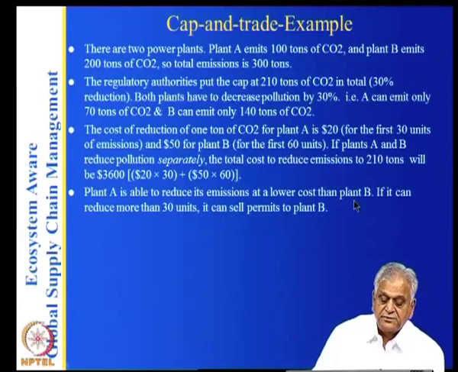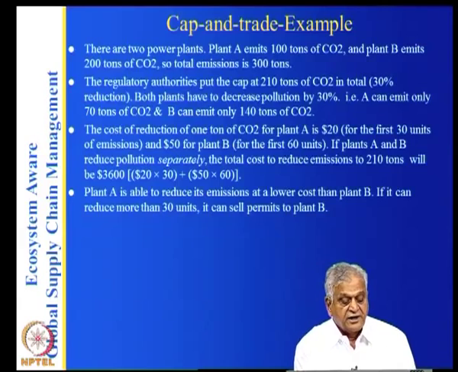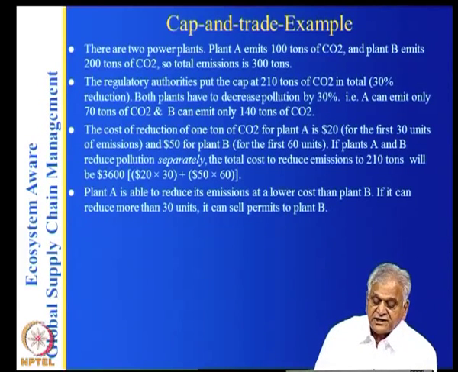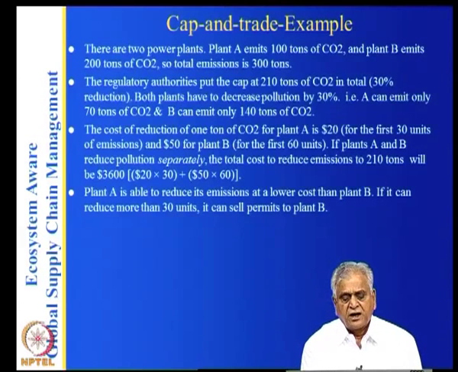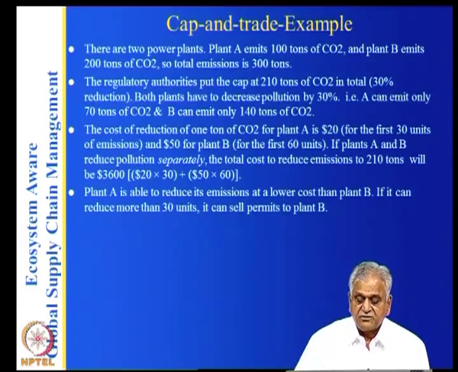So, plant A is able to reduce emissions at a lower cost than plant B, and if it can reduce more than 30 units, it can sell permits to plant B. I mean, this is allowed and people have made a lot of money in the cap and trade scheme. There are companies who basically advise you on this. It is like stock market trading.